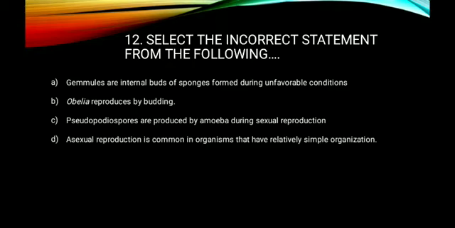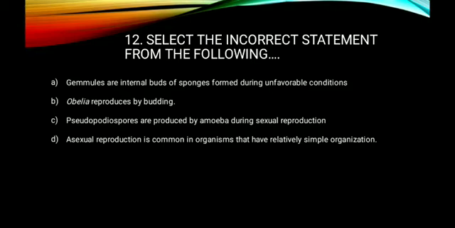So, what about the first option? Gemmules are internal buds of sponges formed during unfavorable conditions. Is this statement correct or wrong? This statement is correct. Then Obelia reproduces by budding. If you don't remember about this, you can move to the next option. Pseudopodiospores are produced by amoeba during sexual reproduction.